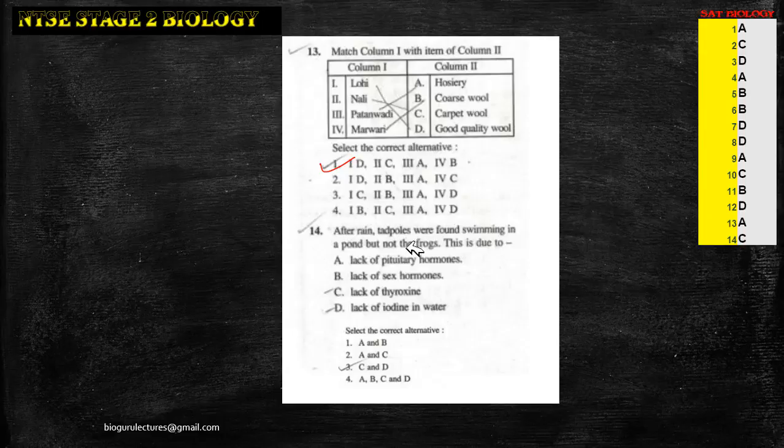After rain, tadpoles are found swimming in a pond, but not the frogs. This is due to, we have a few reasons, because pituitary hormones are not the reason. Lack of sex hormones is not the reason. So lack of thyroxine and lack of iodine in water are the reasons why they do not grow up. So once these things are produced in the body, they start becoming adults.